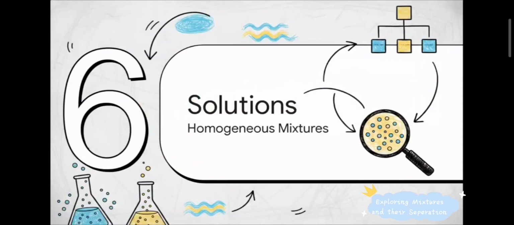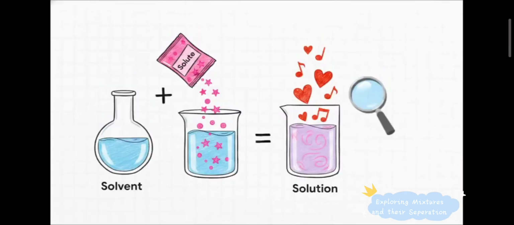And our final stop, Section 6, Solutions and Concentration. Scientifically, homogeneous mixtures are known as solutions, and a solution is made of just two parts. There's a funny little analogy for this. Think of making the juice of love, or just a perfect glass of sweet lemonade. The sweet sugar you're dissolving, that's the solute. The water doing the dissolving, that's the solvent. Solute plus solvent equals your solution.